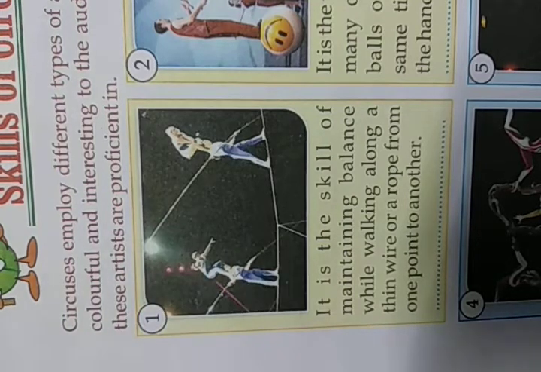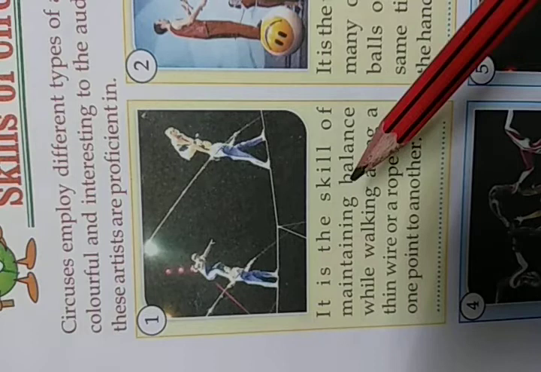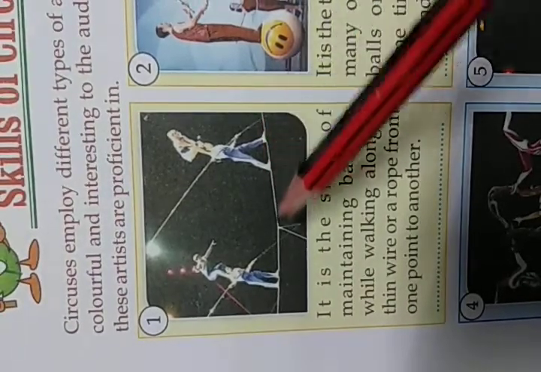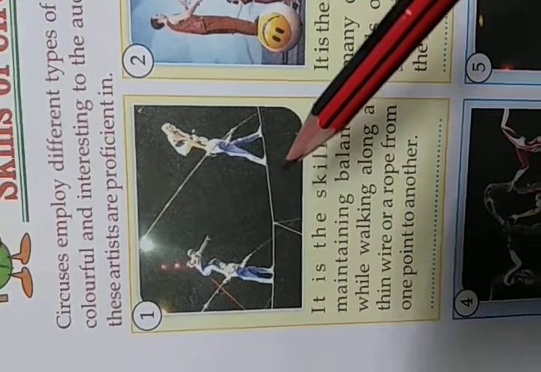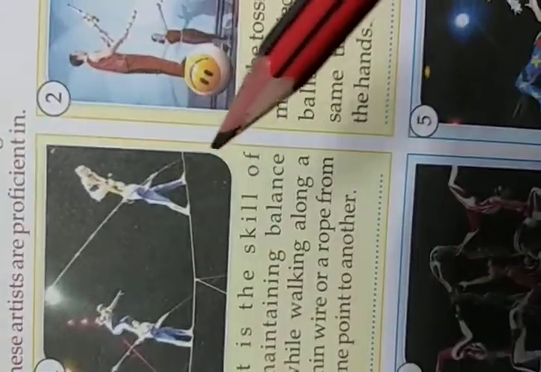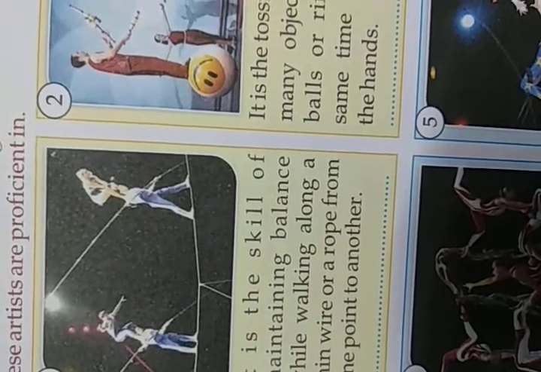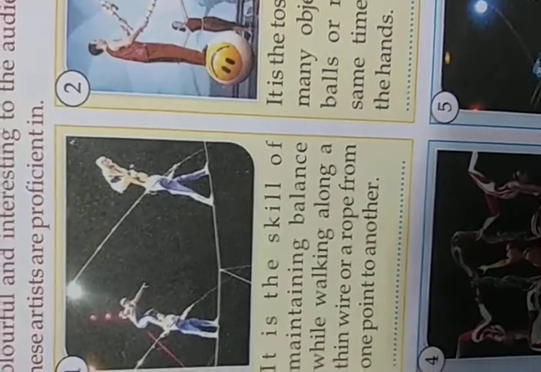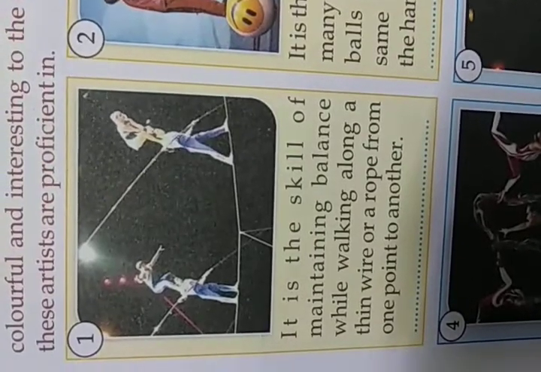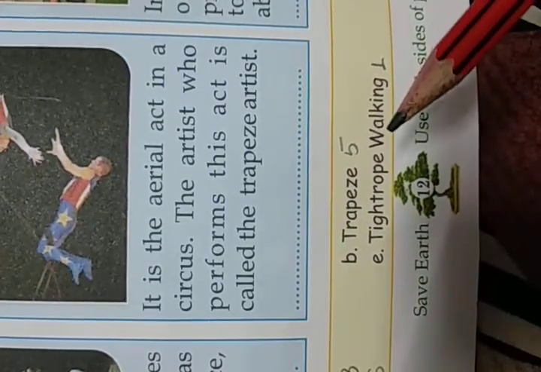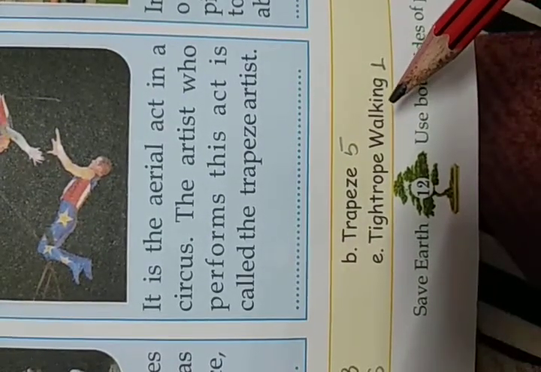Okay, so they are maintaining balance while walking on the rope. ठीक है. So this is known as tight rope walking.